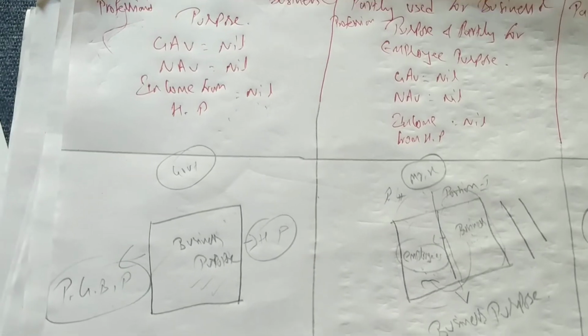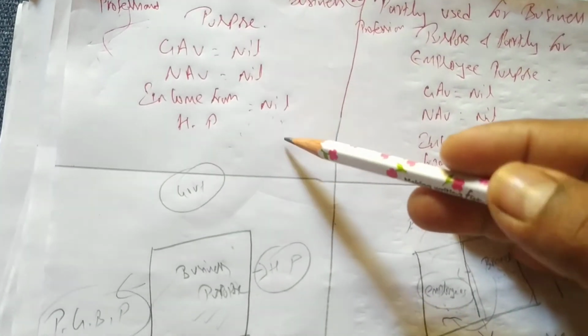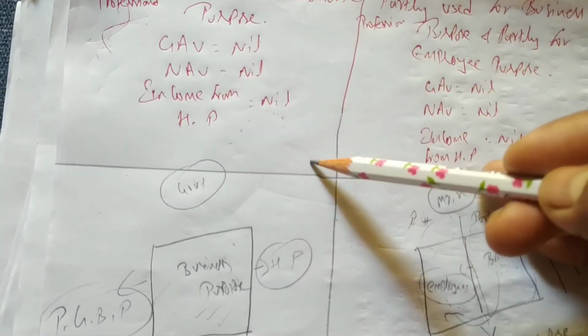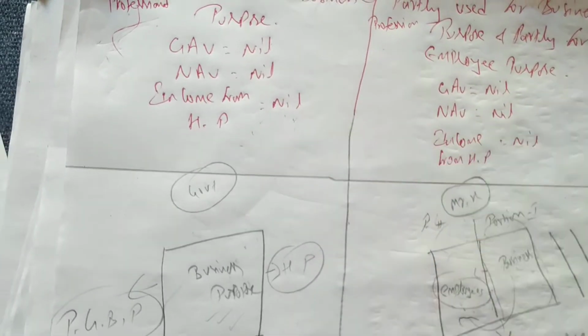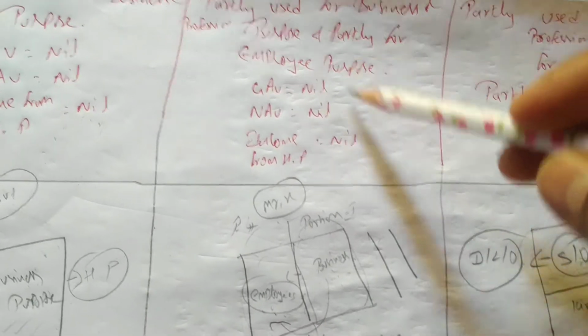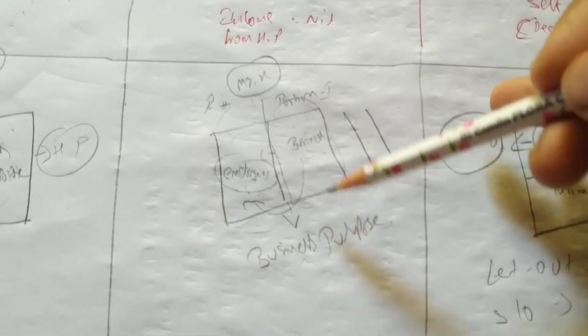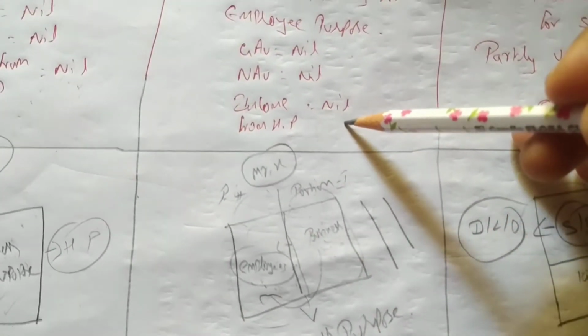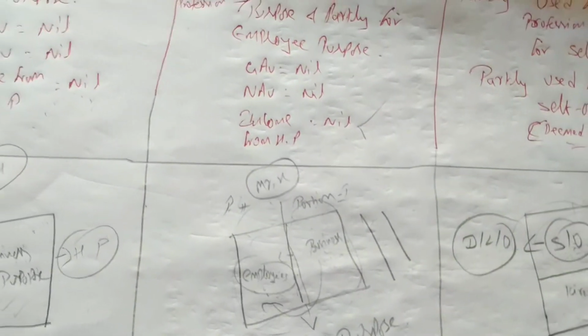Do not consider the MRV, FRV, municipal taxes given in the question, everything will be given. Just write income from house property is nil. And if the same property is used for employees' purpose and business purpose, in that case also income from house property will be considered as nil.